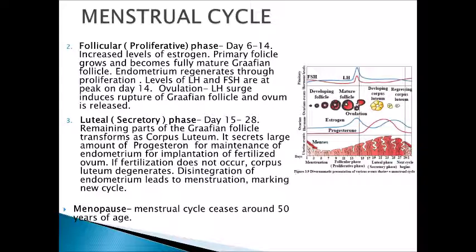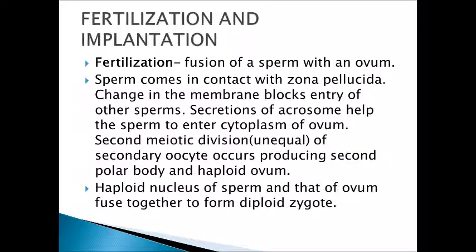Now, in a female, this occurs only up to around the age of 50. It is not continuous, it is only up to 50 years of age, and after that the menstrual cycle ceases, stops, and this is called menopause.